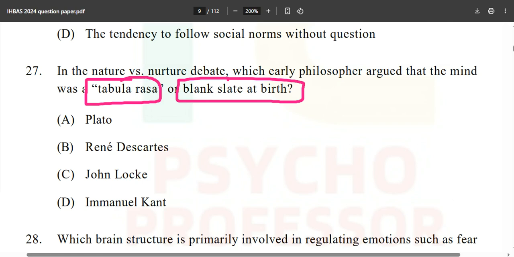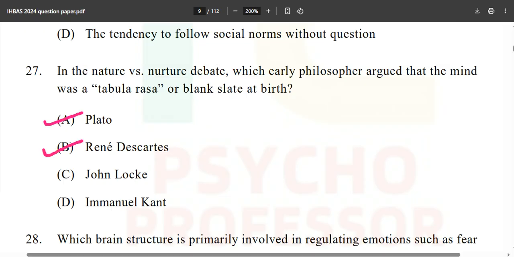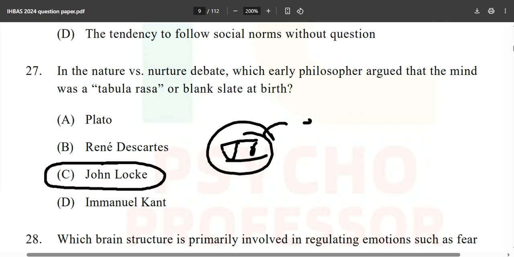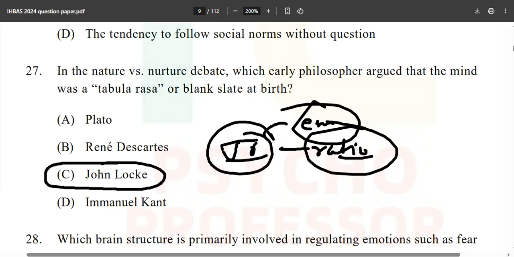Now, who has given this concept in the nature versus nurture debate? Plato, Rene Descartes, John Locke or Immanuel Kant. So what is the correct answer? Just memorize this as it is because it will help you. John Locke. Was he an empiricist or a rationalist? Comment down below about John Locke.